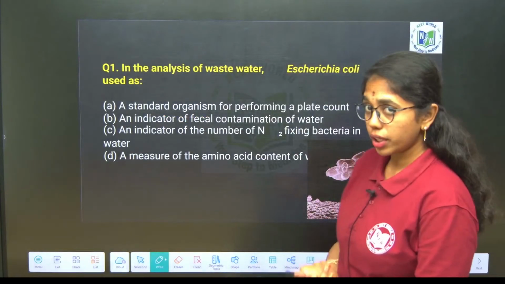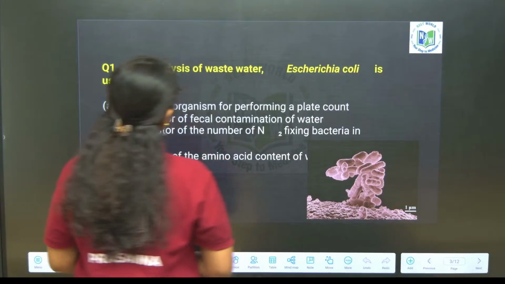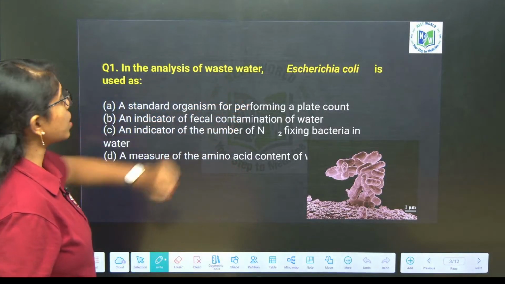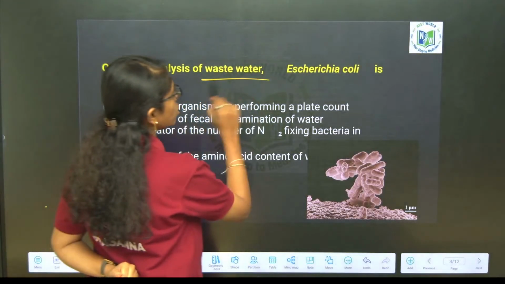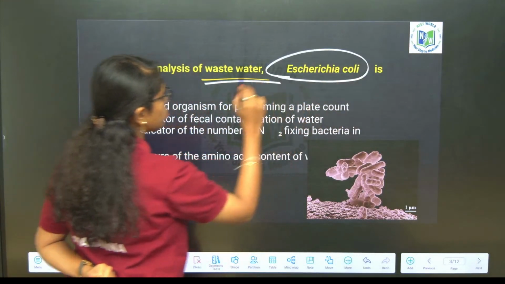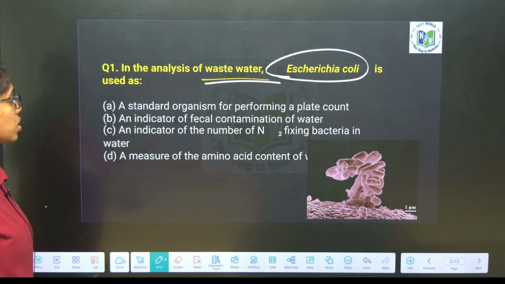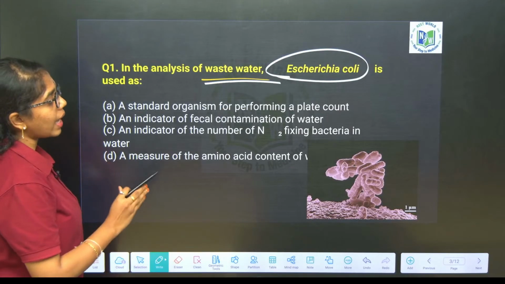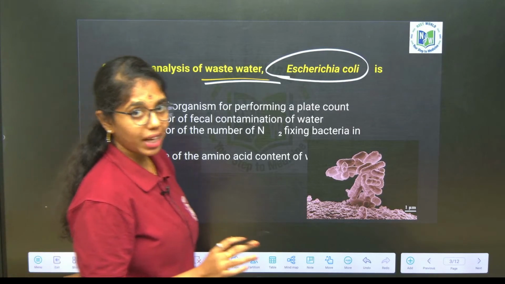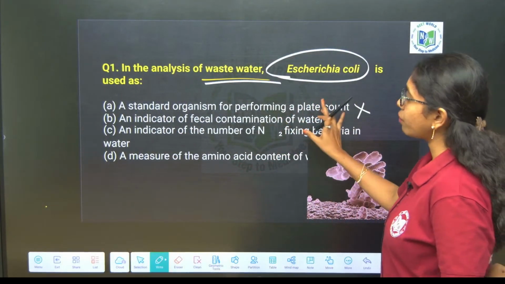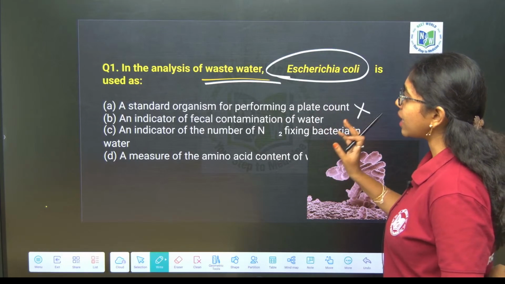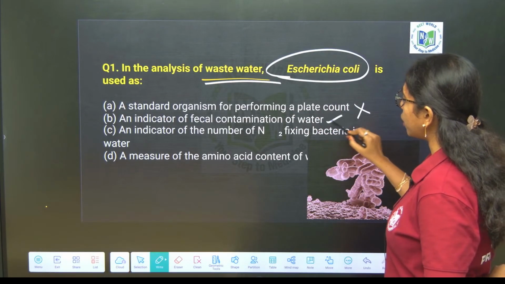So here, in the analysis of wastewater, Escherichia coli, that is E. coli, is used as what? In analysis of wastewater, E. coli is used in what ways? That is the question. A standard organism for performing a plate count? No, E. coli is not used as a standard organism for culture plate count. It is an indicator of fecal contamination of water.